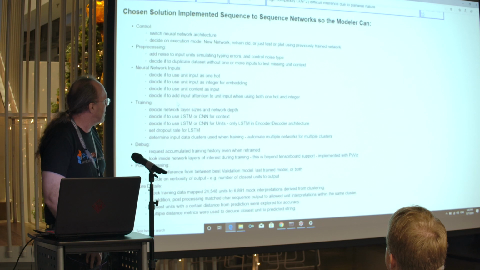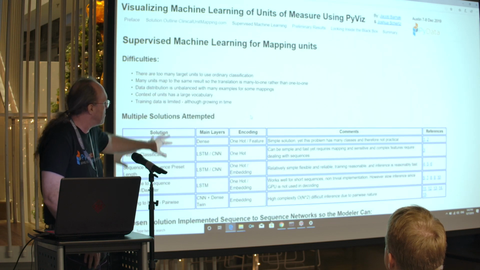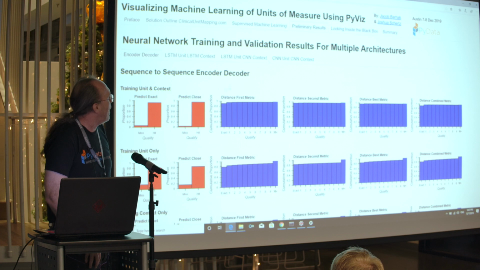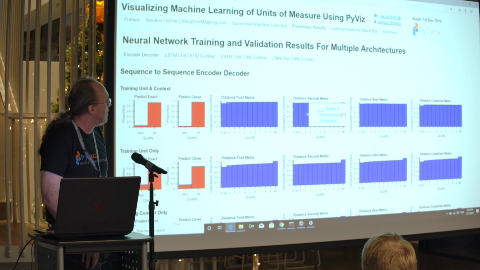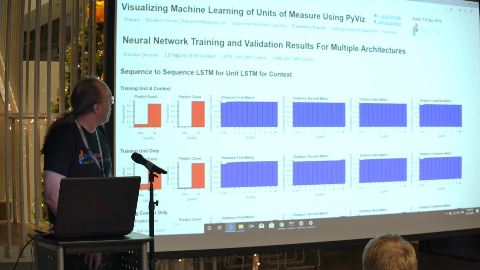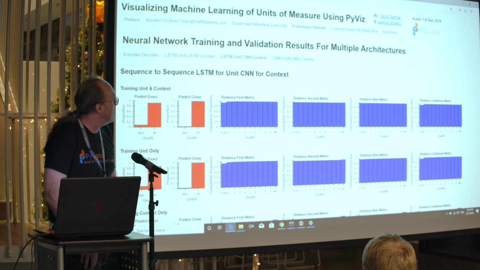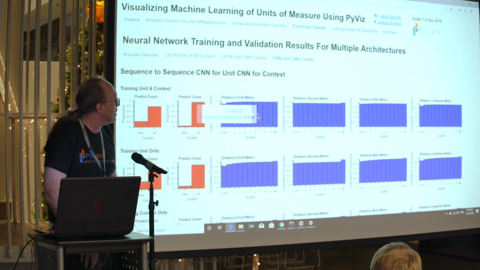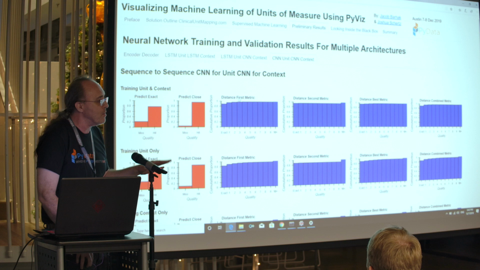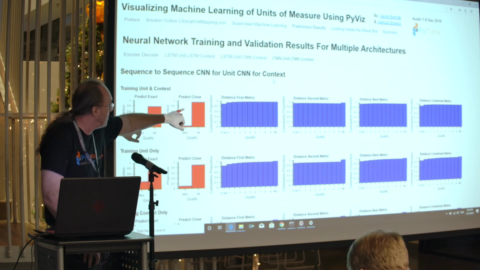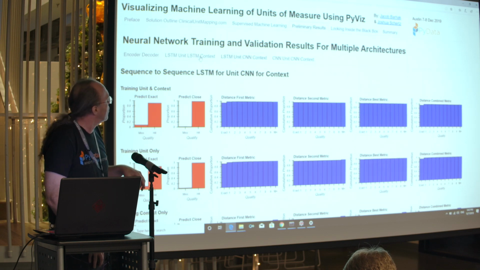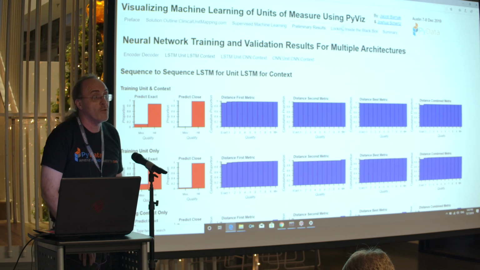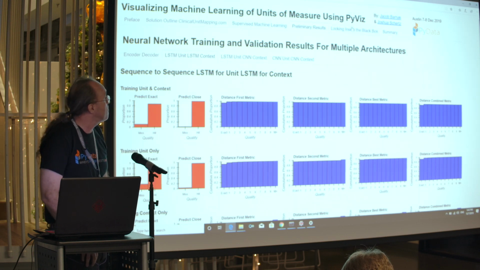You can have papers explaining your processes, tables explaining the processes that you use. You can show results of multiple neural networks and show how accurate they are. So this is supervised learning, and you can show, oh, once I did it with this type of architecture, or that type, and you can see how it changes, and you can explore deeper and deeper. All of those things are possible using the PyViz tools. This is specifically HoloViews. The envelope of what you see is Panel. Panel allows me to do those switches. Specifically, the plots are HoloViews, and for those of you who know, it wraps Bokeh and Matplotlib.